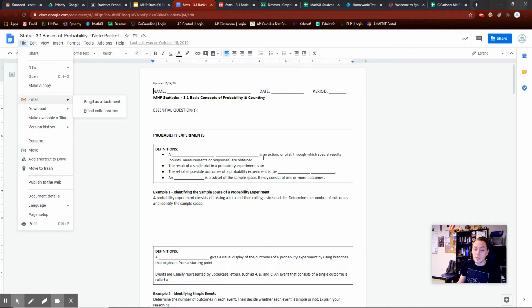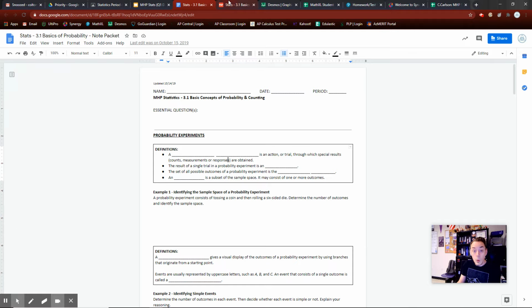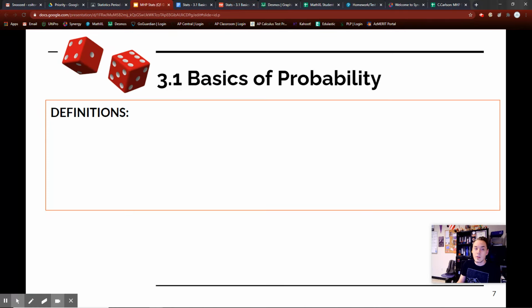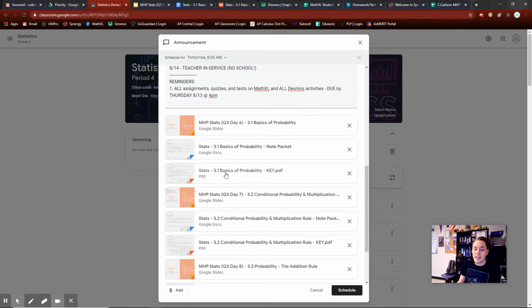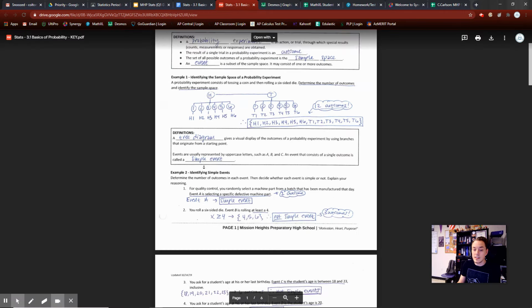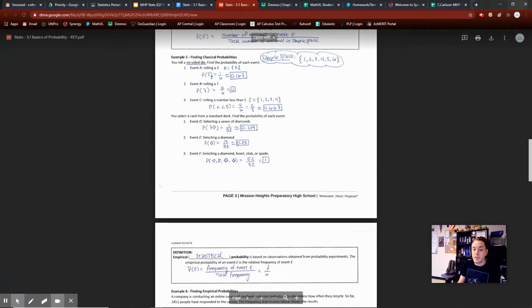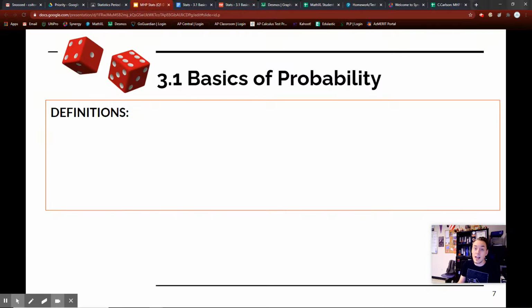By all means, you can do this and follow along, or if you don't want to do that, you can actually print off my key. Right here, I have the key right underneath. You can print that off and follow along, and it looks like this. This is everything that we're going to be going through today. So feel free to print off that key and use that to your benefit. But other than that, if you don't have a printer or anything like that, then by all means just watch the video and write down the necessary notes.